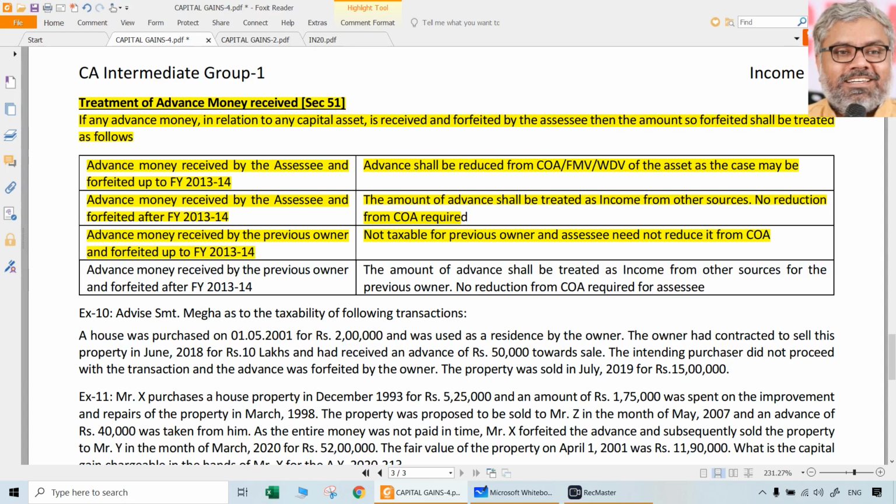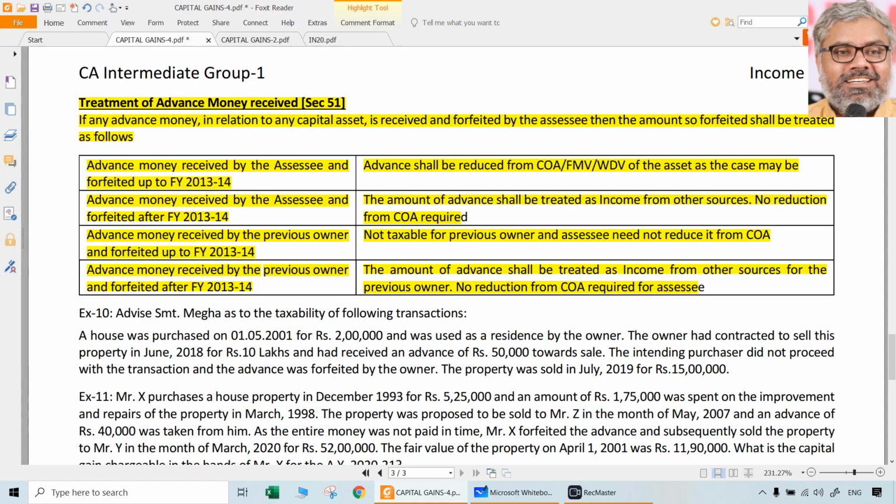If the advance money received and forfeited was by the previous owner up to 31st March 2014, what is the treatment? No treatment. Neither is it taxable for the previous owner, nor will it be deductible from cost of acquisition, indirectly becoming taxable. It is not taxable for the SSE also because there is no need to reduce it from cost of acquisition. But once again, this is also rectified. Now, on or after 1/4/2014, if the previous owner forfeits the advance money, that will be treated as income from other sources.